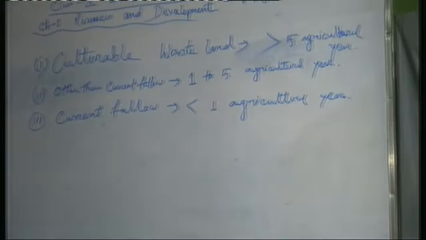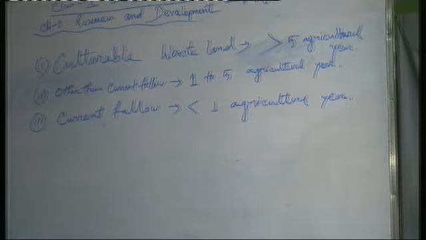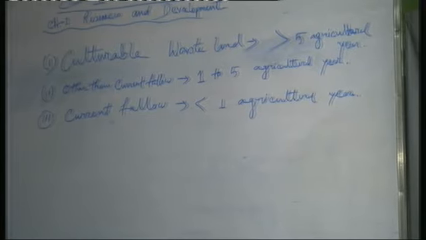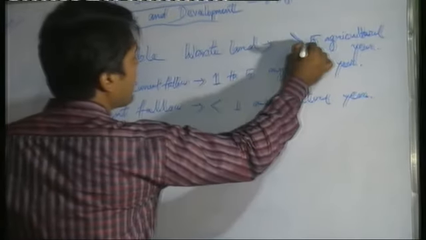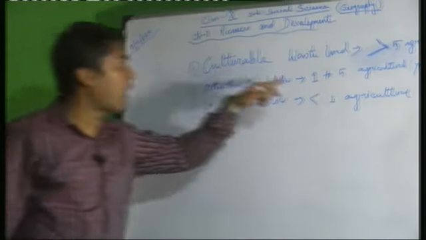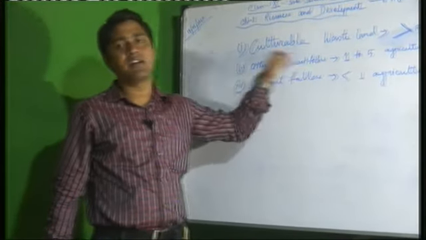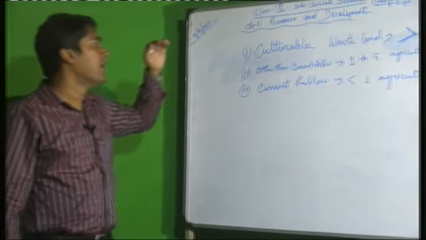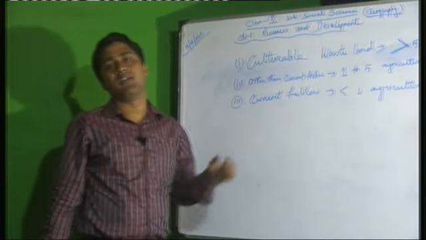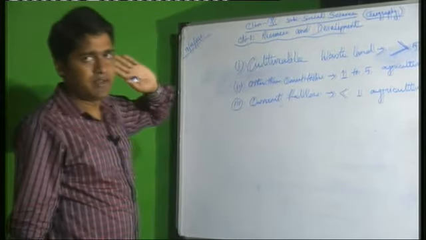These three parts are very important. These are cultivable wasteland, other than current fallow, and current fallow according to the year gap. More than 5 agricultural years, it is cultivable wasteland. From 1 to 5 agricultural years, the land has not been utilized, this is the other than current fallow. And less than 1 agricultural year, the land which is not used, it is the current fallow. These are the three parts in land utilization.